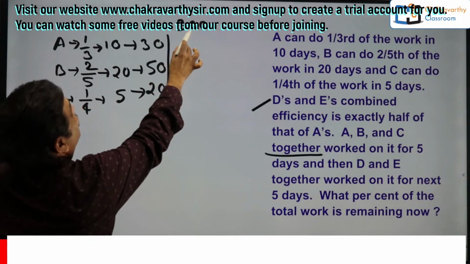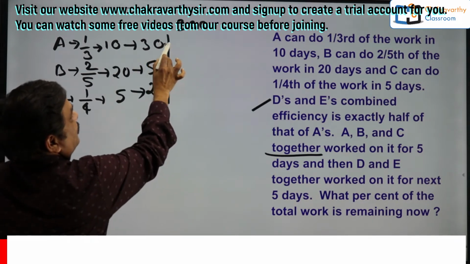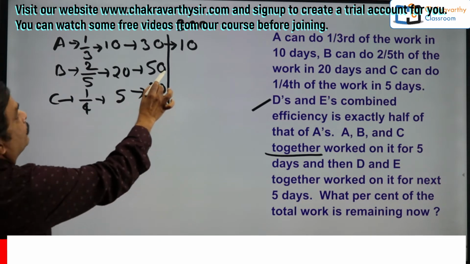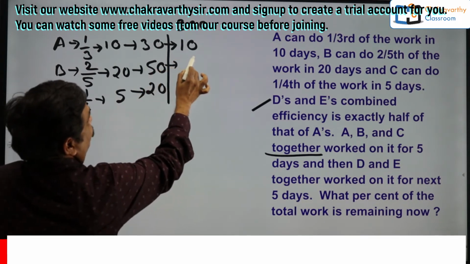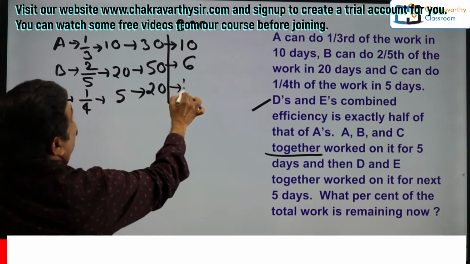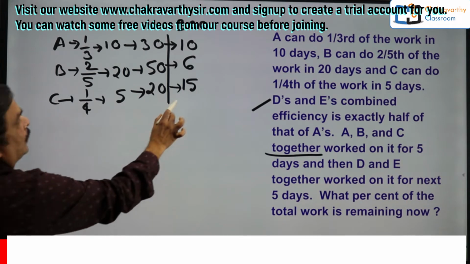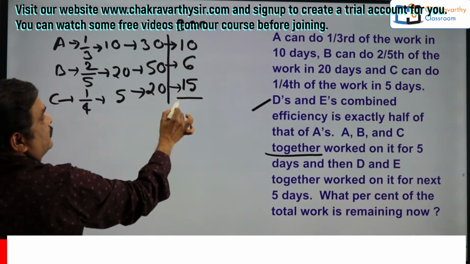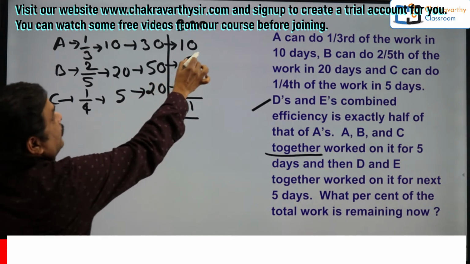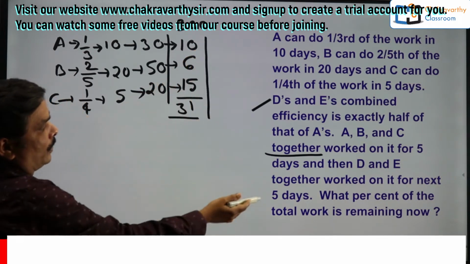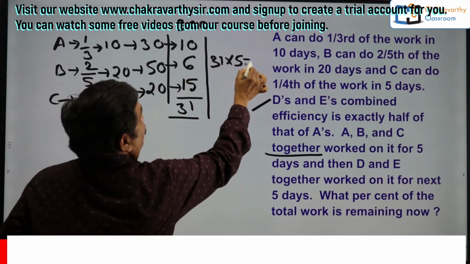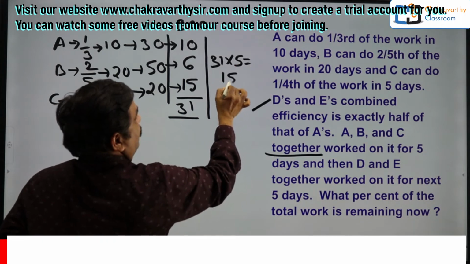So first you take the efficiency here before going further. What is the efficiency? 300 units in 30 days. That means A's efficiency is 10 units per day. Whereas B's, this is 300 by 50, that is 6 units. Now this is 300 by 20, that is 15 units. Now total efficiency is 15, 25 plus 6, 31. So A, B and C together work for how many days here? 5 days. 5 days means that is 31 into 5, this is 150 plus 5, 155 work is done.